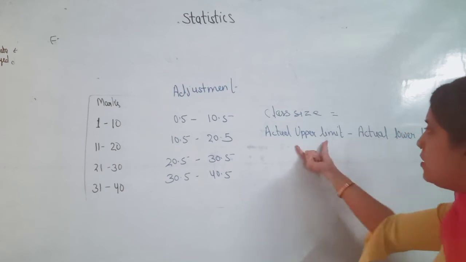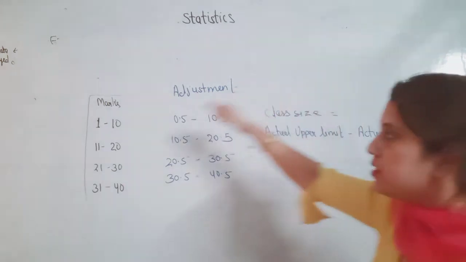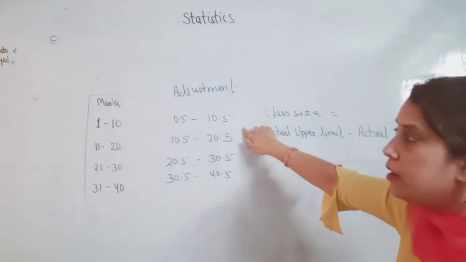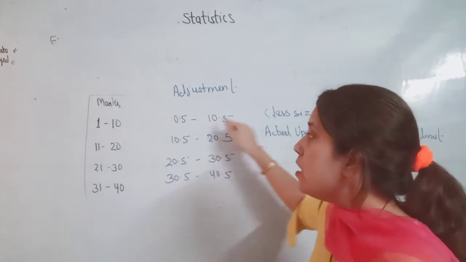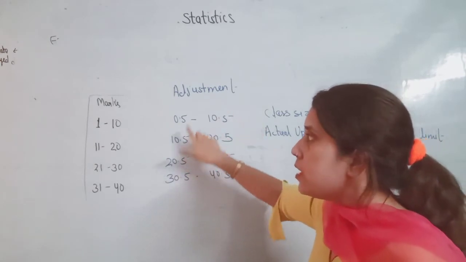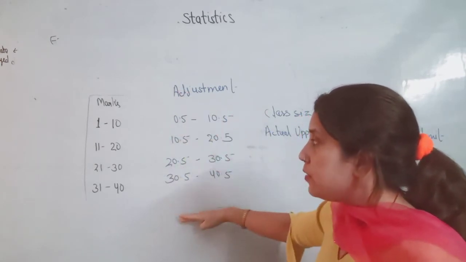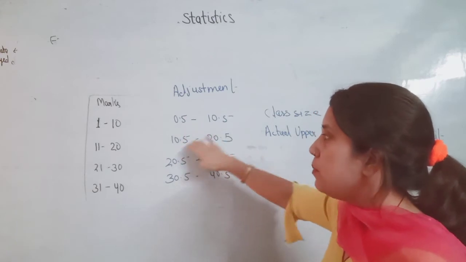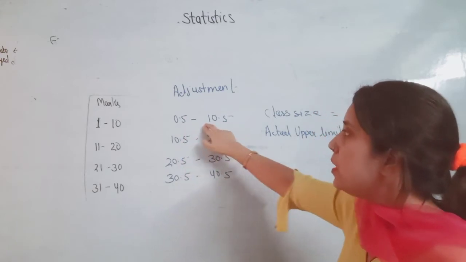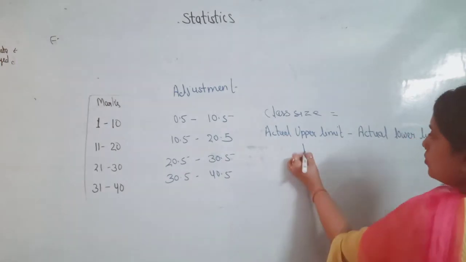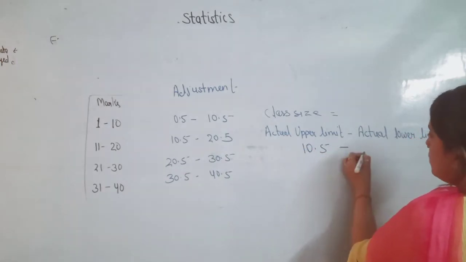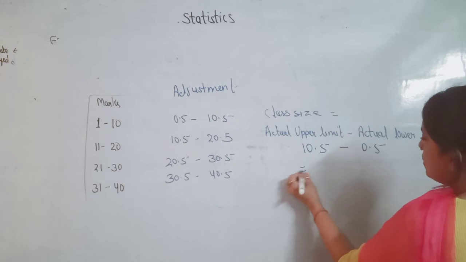Okay, so what is the actual upper limit of the first class? First we convert it into a continuous class interval. After that we will check the lower limit and upper limit. What is the upper limit? It is 10.5. So 10.5 minus 0.5, it comes to 10.